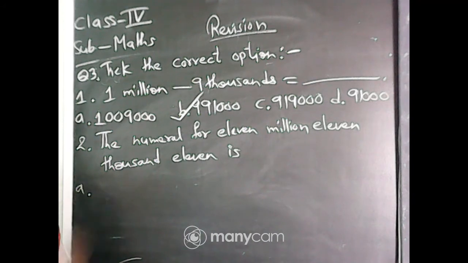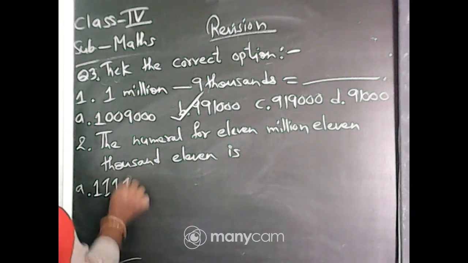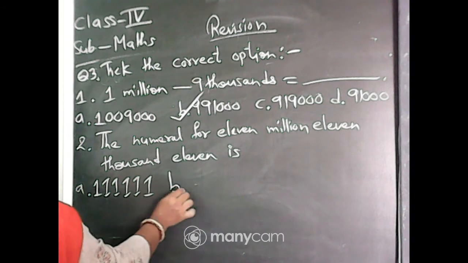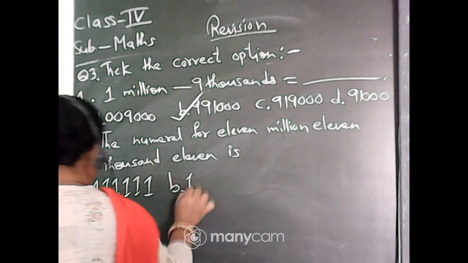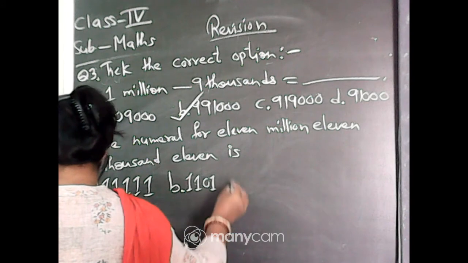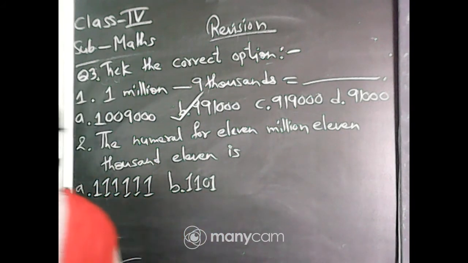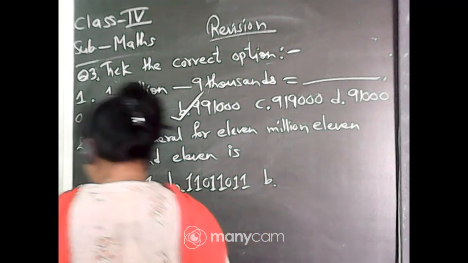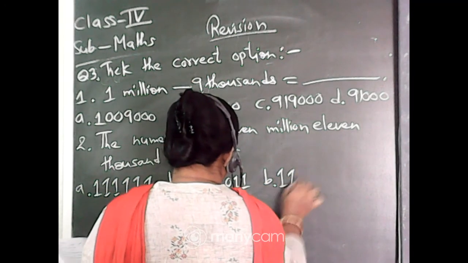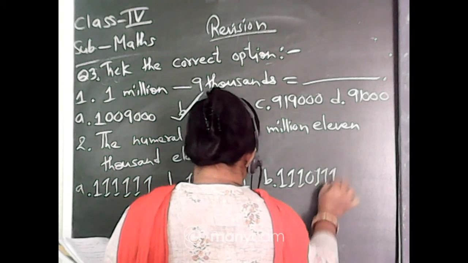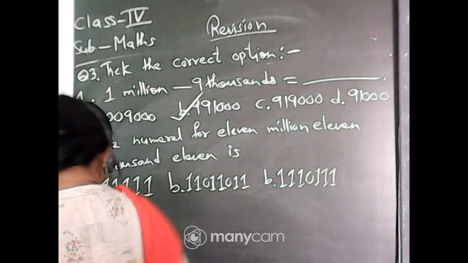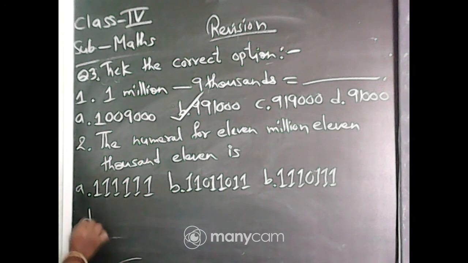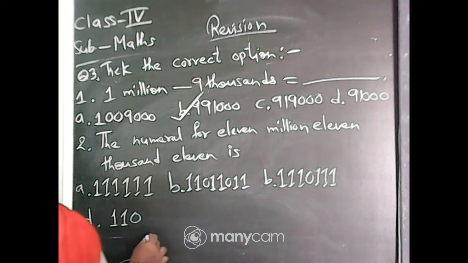Options are... Solve properly and answer me.